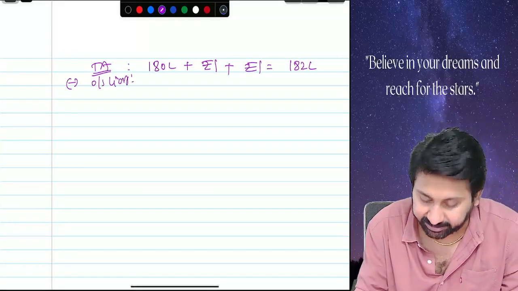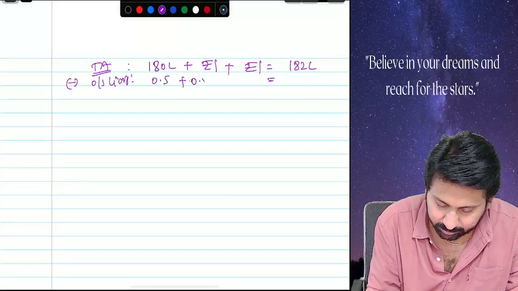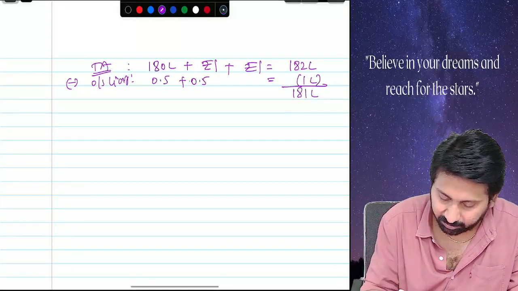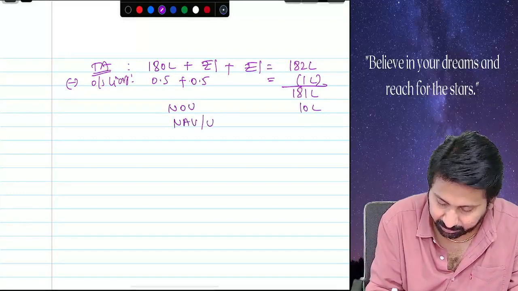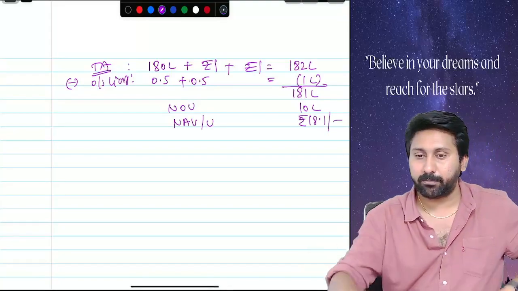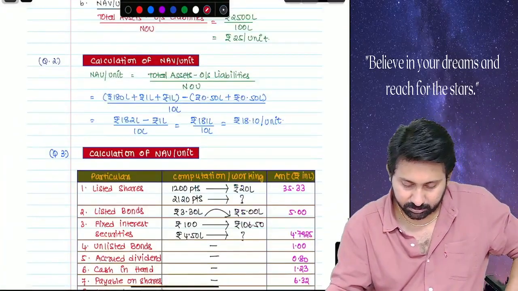How much outside liability is there? 0.5 plus 0.5. How much? 1 lakh. So tell me how much it is? 181. How many units? 10 lakh. What is the NAV per unit? Rupees 18.1. Copy down. Rather than this, copy from the material.